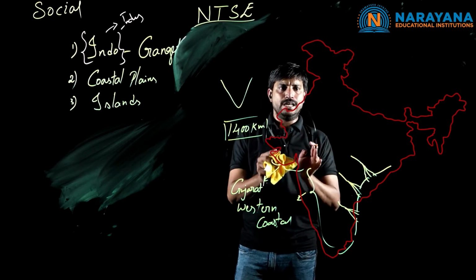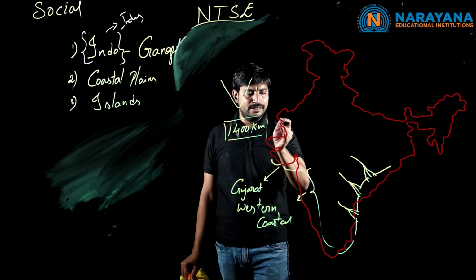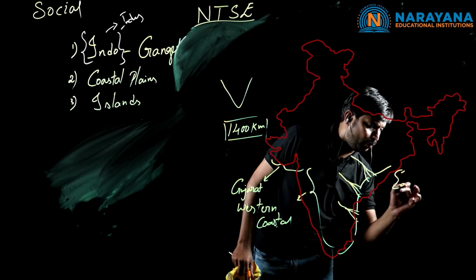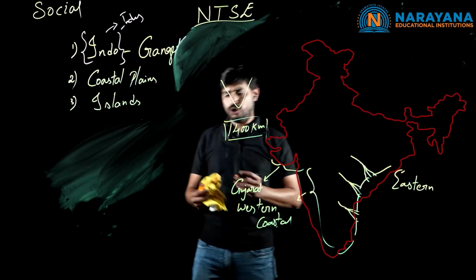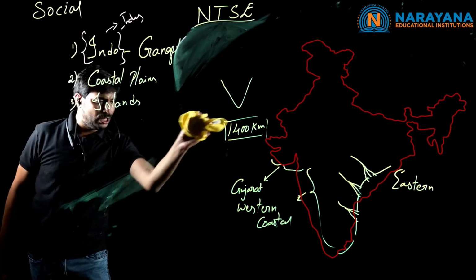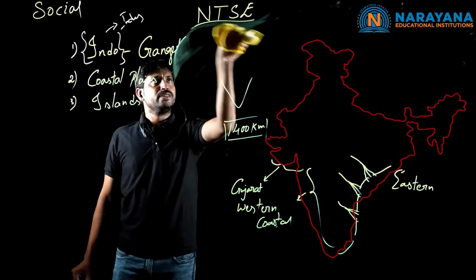So the coastal plains are of three types. The first is the Gujarat coast, the second is the western coast, and the third is the eastern coast. If we go state-wise, just note down the state-wise coastal plains. Near Gujarat, we have the Gujarat coast. And in Maharashtra, Konkan.